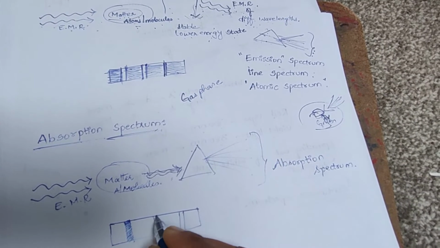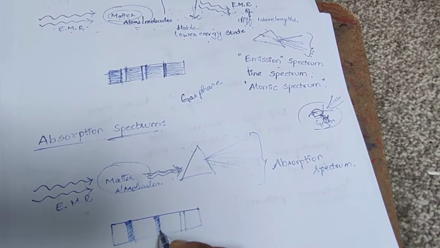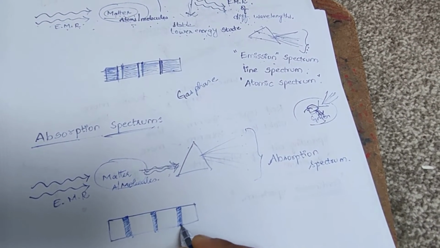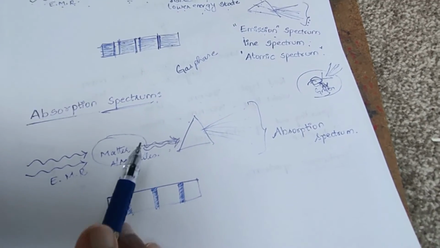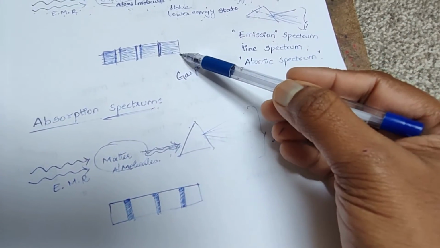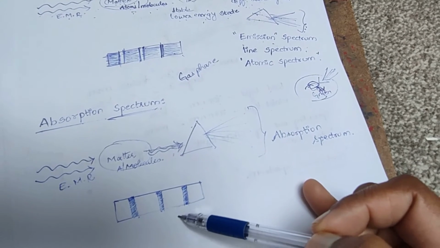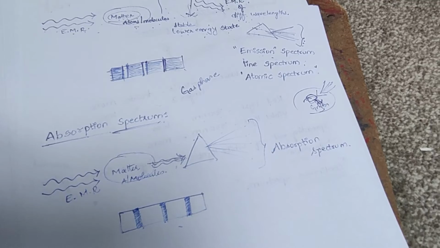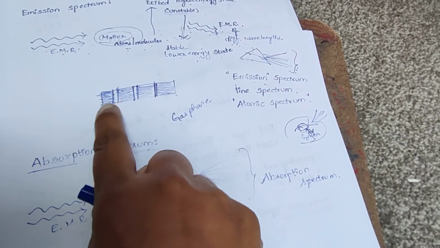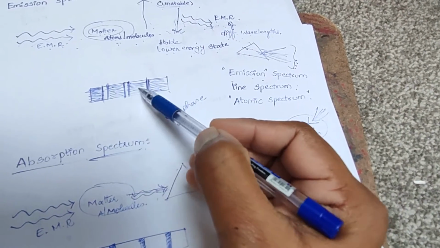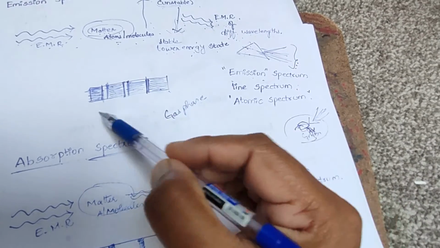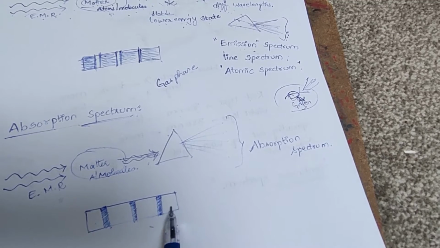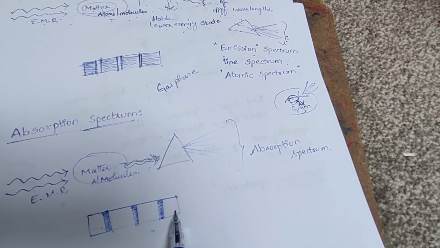These dark spaces are nothing but the electromagnetic radiations missing from this white light. So the emission spectrum and absorption spectrum are like photographic negatives of each other. The dark lines appearing in the emission spectrum appear as colored portions in the absorption spectrum.